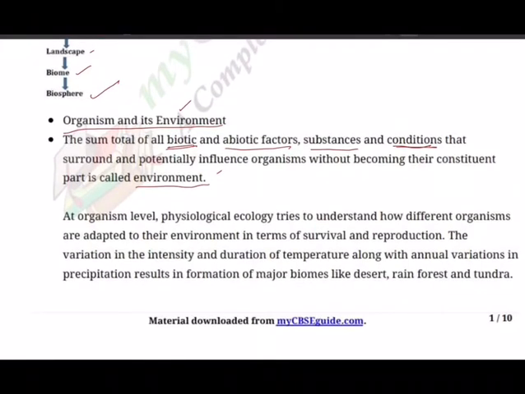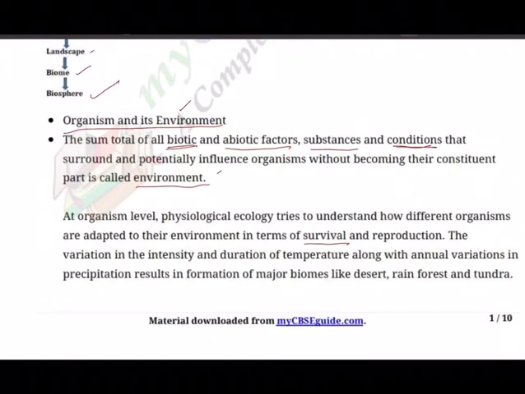At organism level, physiological ecology tries to understand how different organisms are adapted to their environment in terms of survival and reproduction. Now this is important. First thing, that organism should survive. Given the fact that environment may not be suitable, ecosystem may not be all that conducive for survival, the organisms have to undergo certain modifications, certain adaptations.